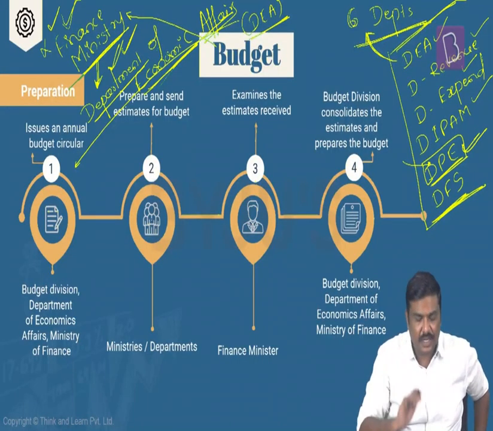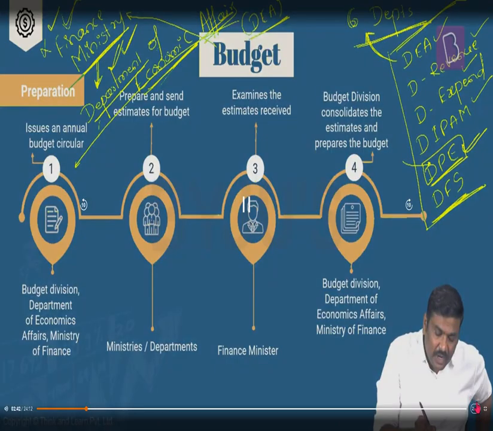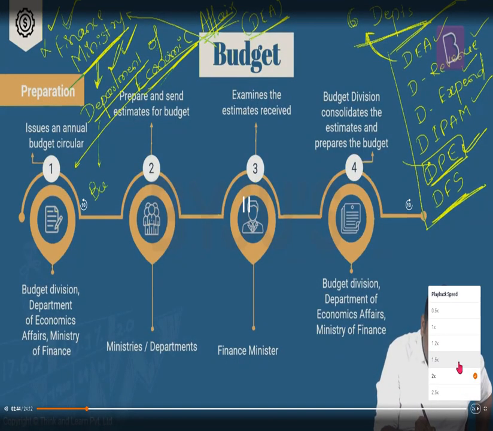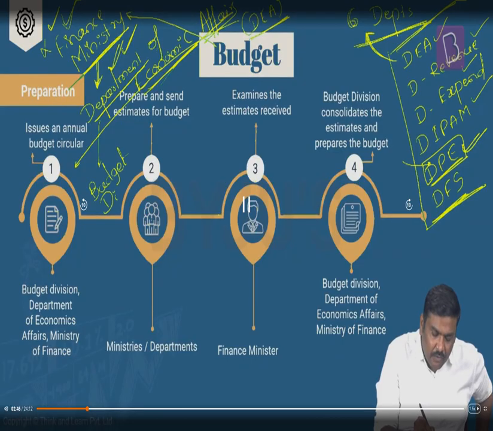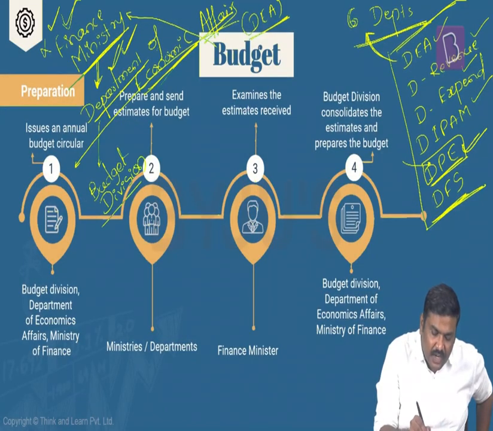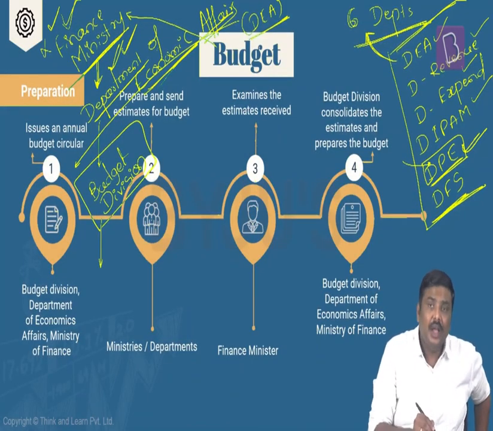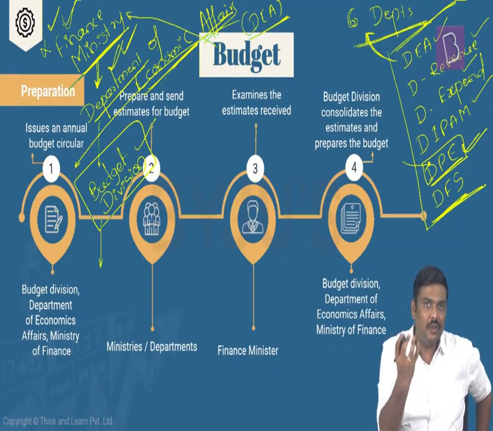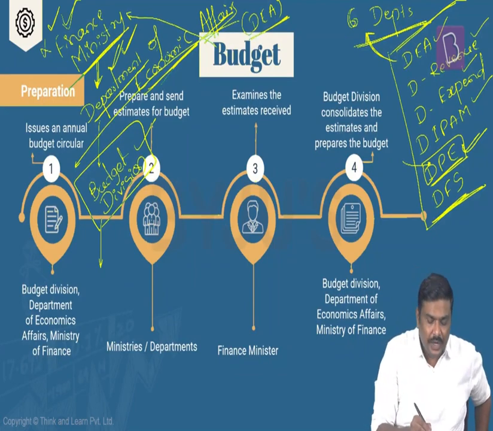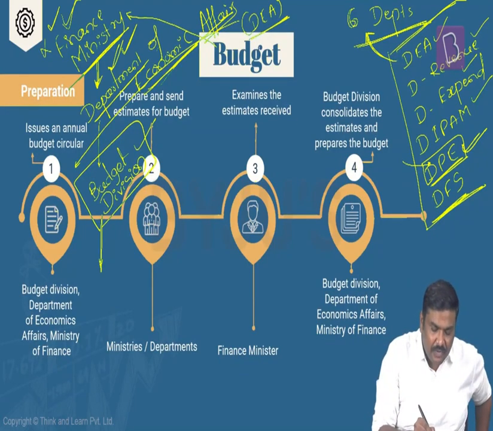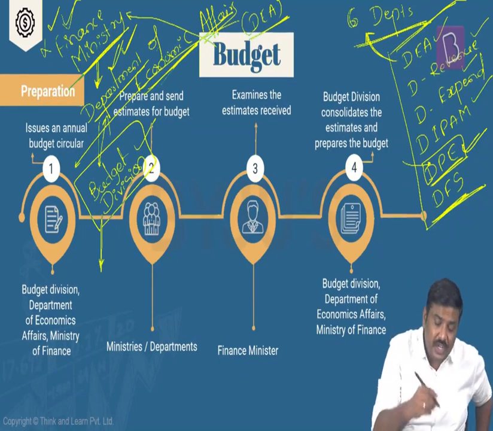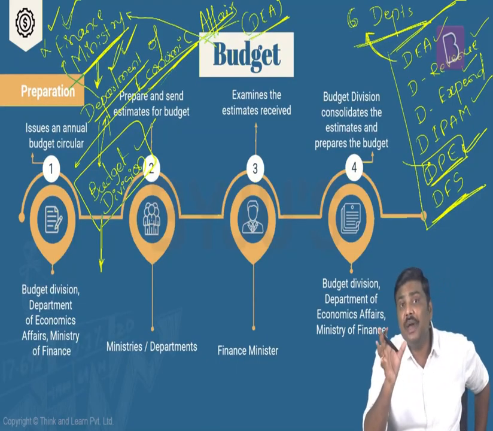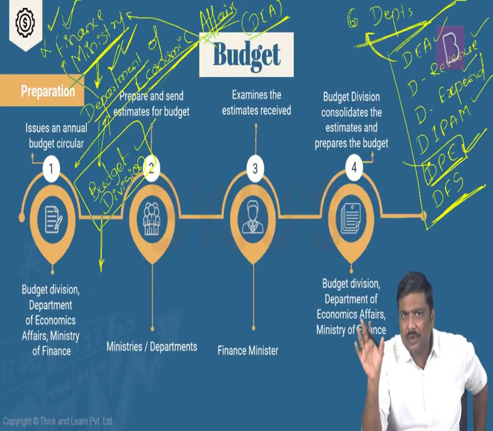And now within the Department of Economic Affairs, there is a division called the Budget Division. Is it okay? Within the Department of Economic Affairs, there is a division called the Budget Division. And this is the division which is actually involved in the preparation of the union budget. Done? So it is the Budget Division within the Department of Economic Affairs, which is under the Ministry of Finance, which will prepare the budget in annual exercises.